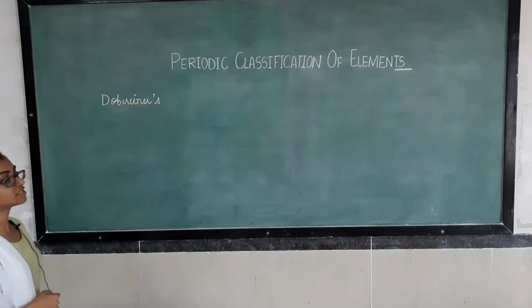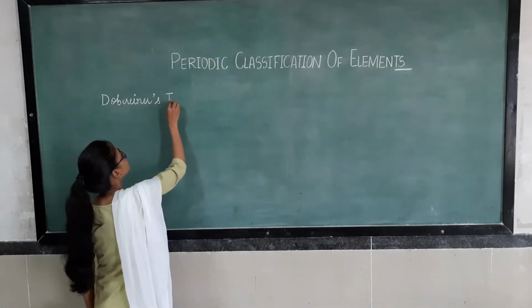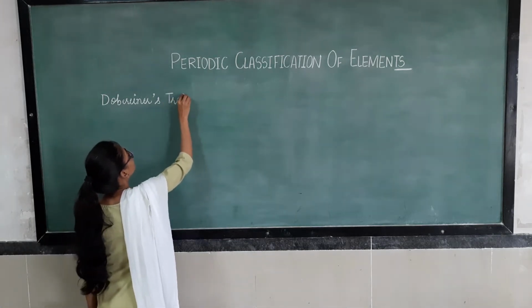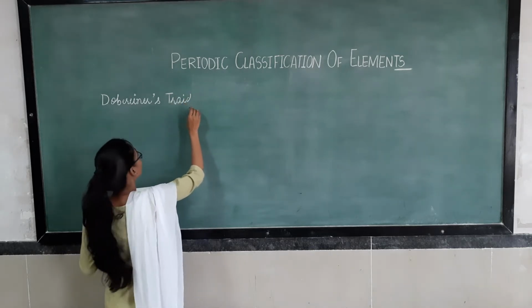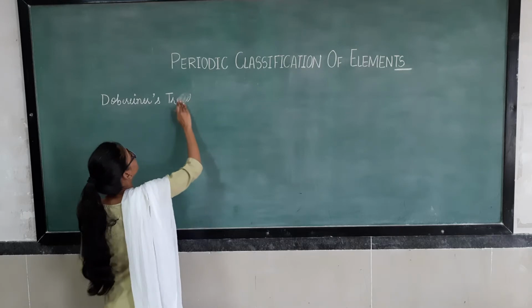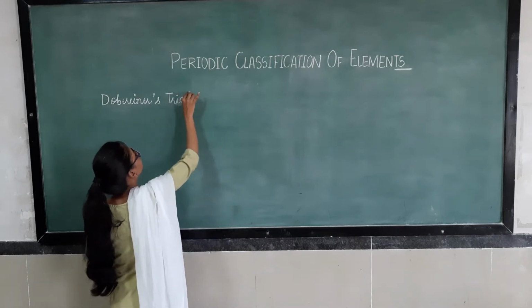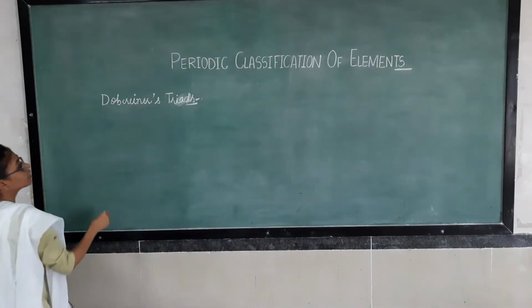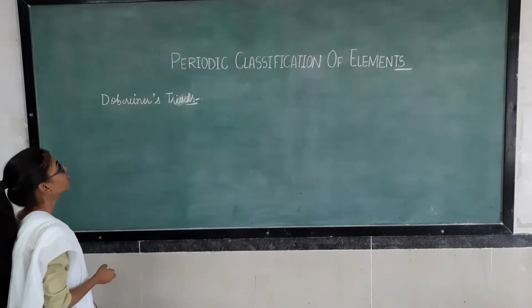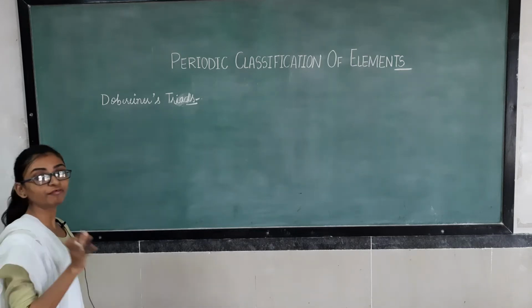Dobereiner gave the first discovery, and he named that Dobereiner's triads. In Dobereiner's triads, what he did was a grouping of three elements.